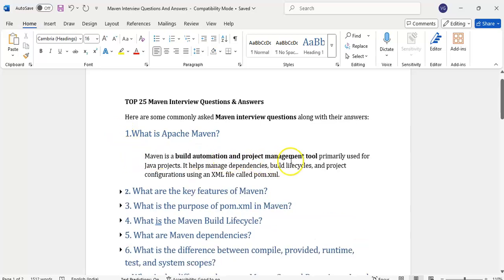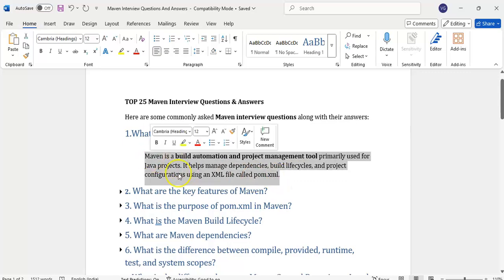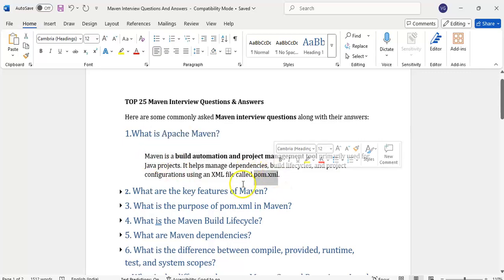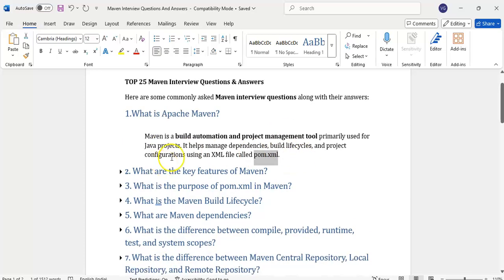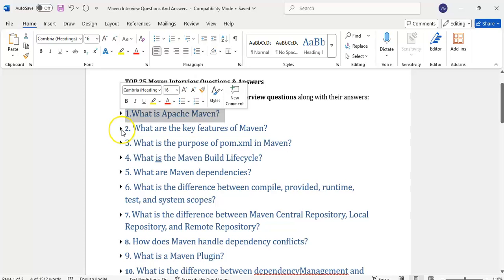Maven is a build automation project management tool. Build and project management tool, primarily used for Java projects. It will work for Java projects. It helps to manage the dependencies and the life cycle and the project configurations using an XML file called POM.xml. In a Maven project, POM.xml is the important file. We will see in further more about these things. This is the high level. It is a project build and management tool. Then we will go one by one question. Then we will understand more.